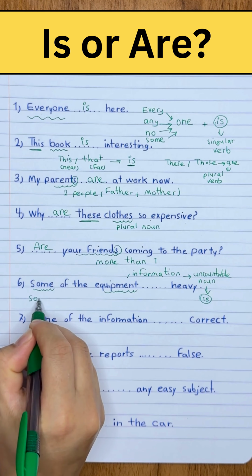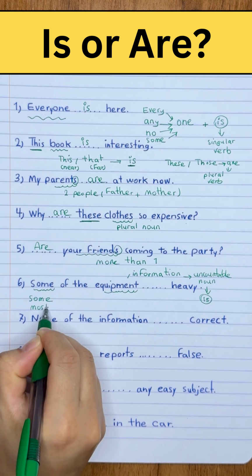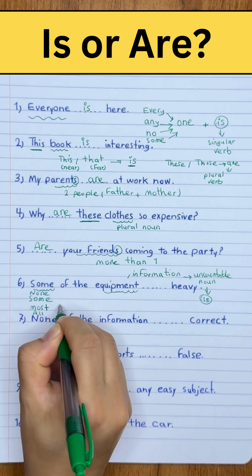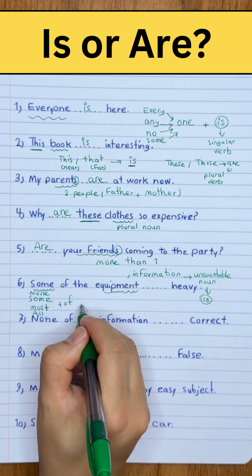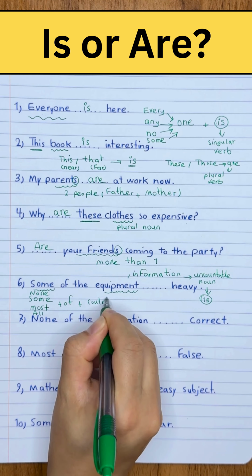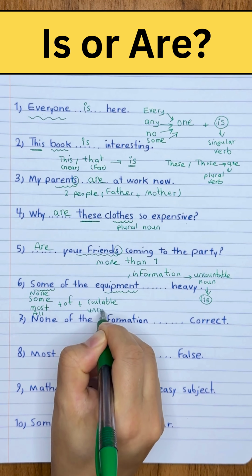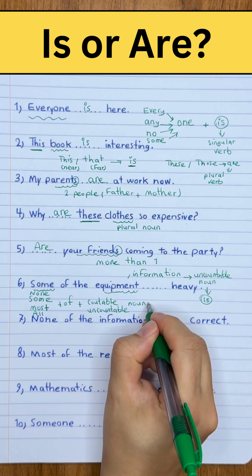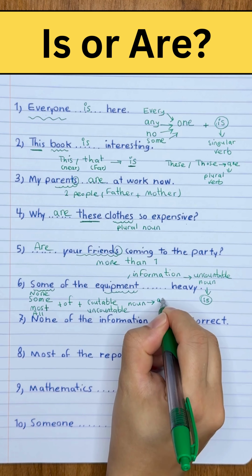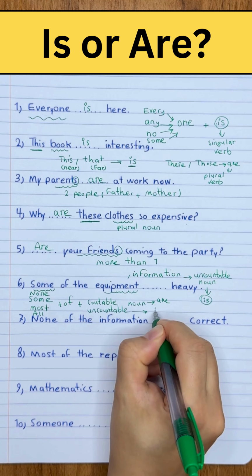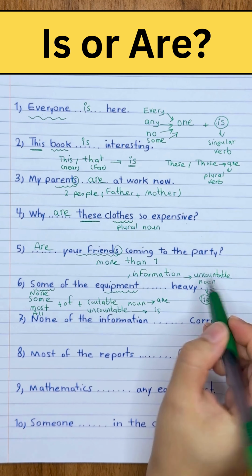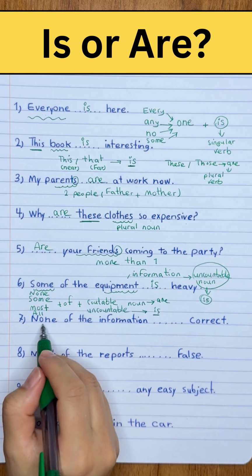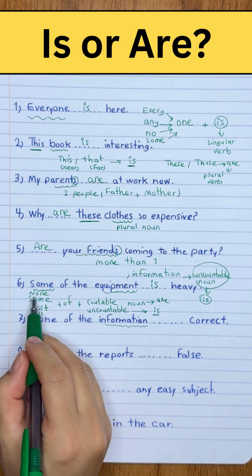And also whenever we have some, none, most, and all, plus the preposition of, plus countable or uncountable nouns, we have to be careful regarding the to be verb. When it's countable nouns, we have to use are, and when it's uncountable, is. And here we have some of the equipment. Equipment is uncountable, so is. Number 7, none of the information.